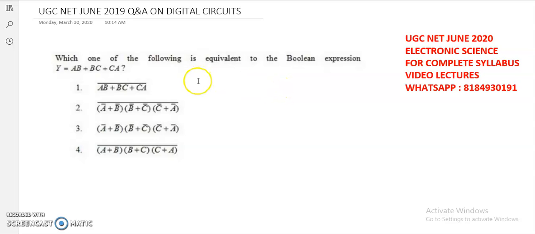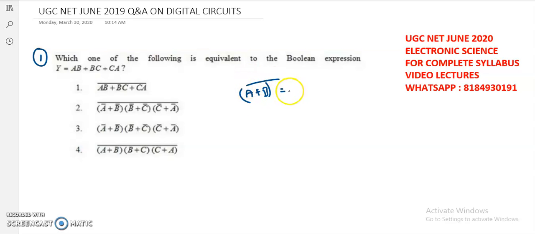In this video, we are going to see the UGC NET June 2019 question and answers on the digital circuits. So it is the first question we are going to see right now. Which one of the following is equivalent to the Boolean expression, that is Y = AB + BC + CA? So as per De Morgan's law, if you observe, De Morgan's law states that if